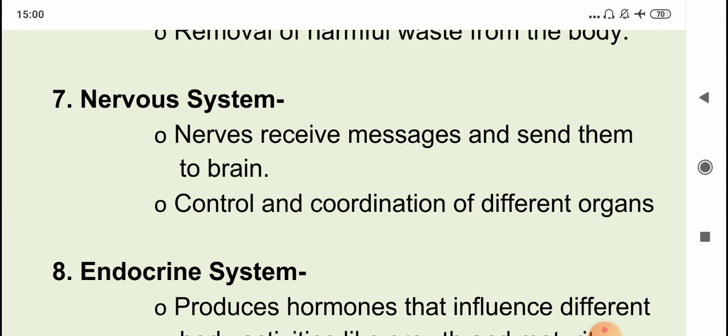This is one impulse, and this is our response to the stimulus. You've already studied this example in class 6. Here this coordinated activity of our body means feeling the hotness, then making a decision of removing the hand and then immediately doing that. All this control and coordination is done because of the nervous system.